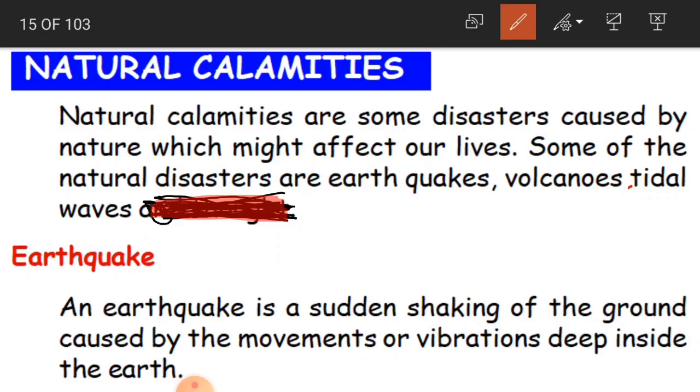So these calamities, these sudden damages, are disasters. Disasters are like accidents which we do not expect, which occur or happen suddenly. They are caused by nature.